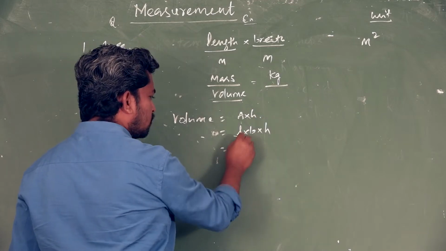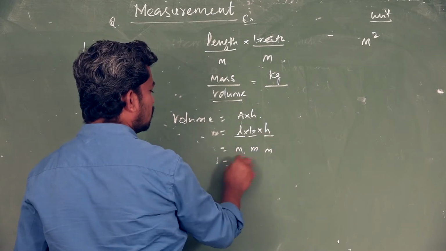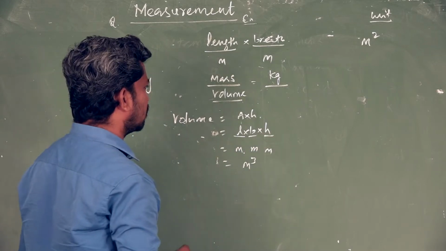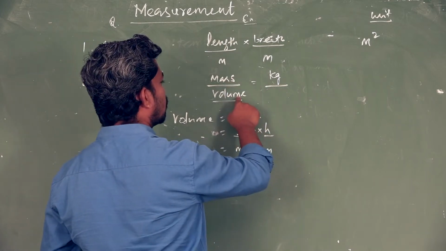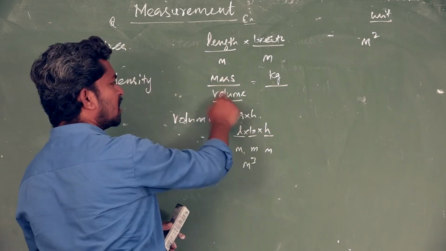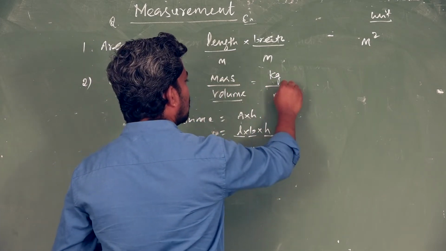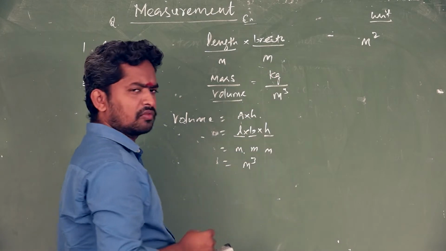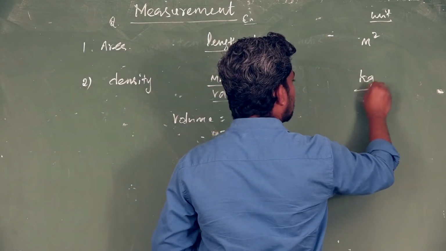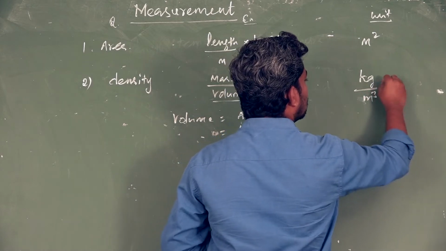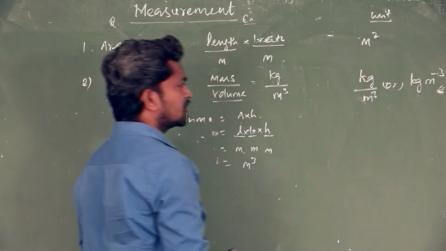So it is meter, breadth meter, height meter. So meter cube. This is the unit of volume. Substituting, density equal to mass by volume. Mass kilogram, volume meter cube. So kilogram per meter cube is the unit of density, or kilogram meter power minus 3.